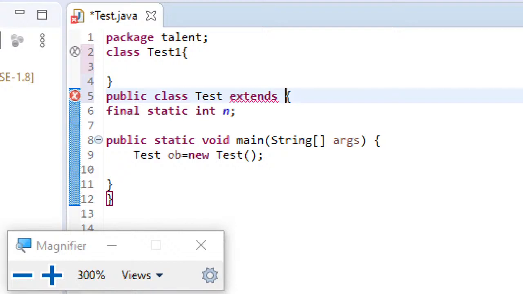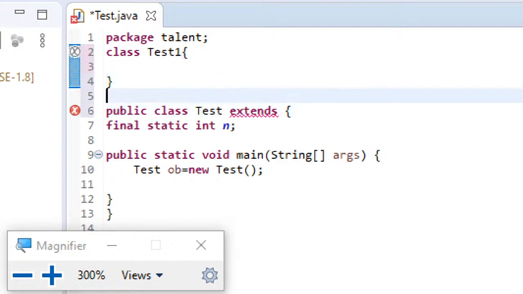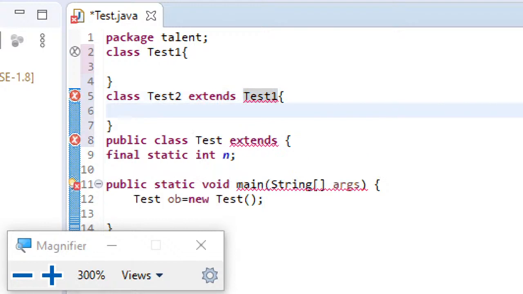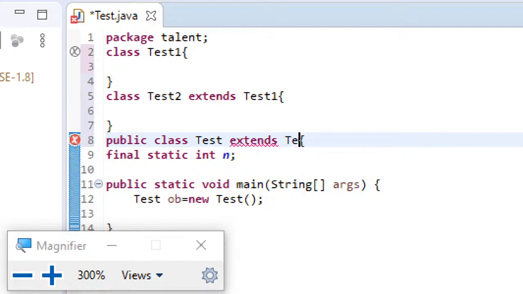I'm just creating a few classes for having this inheritance concept. So I have created class test1, and then another class test2, which is extending from test1, and then this class test, which is extending from test2.